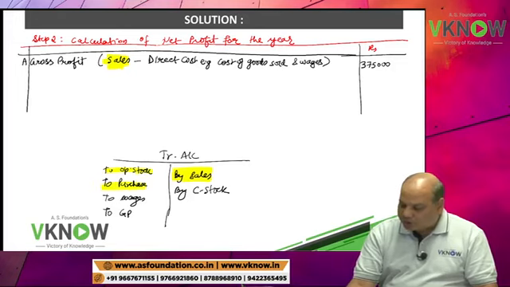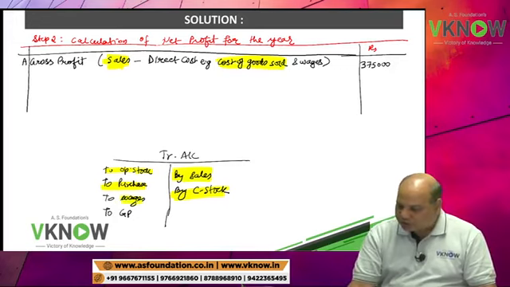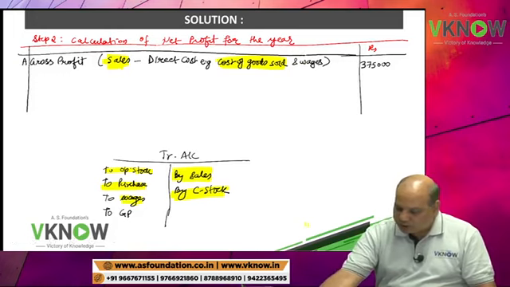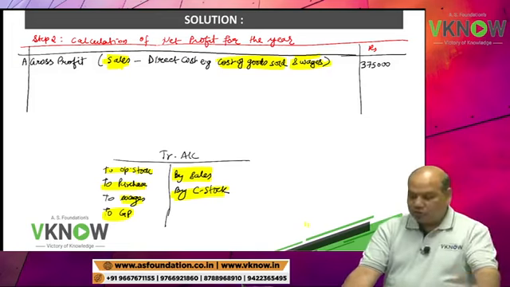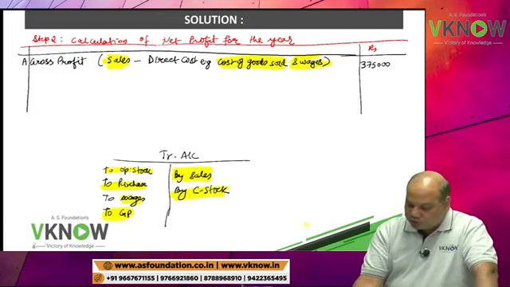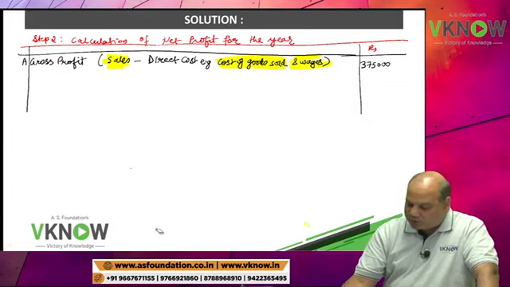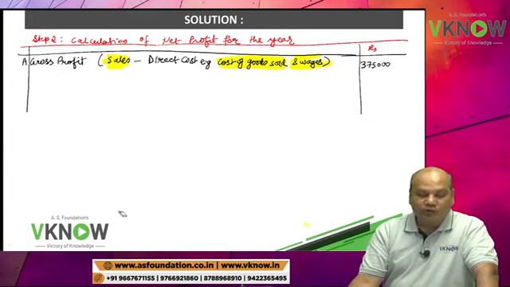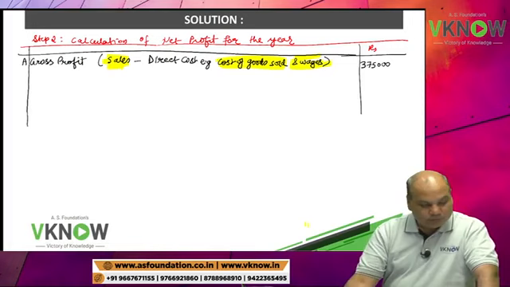Opening stock plus purchase minus closing stock is cost of goods sold, and we also deduct wages to arrive at gross profit. So wages are also deducted in arriving at gross profit, because in the question wages are given separately, and we have to understand gross profit is arrived at after deducting all direct cost like wages also.